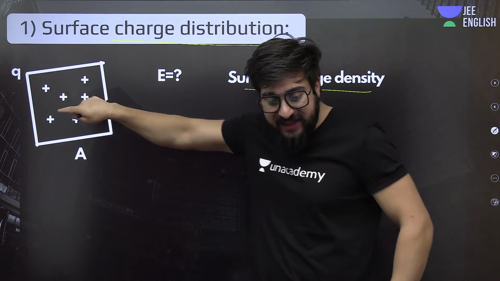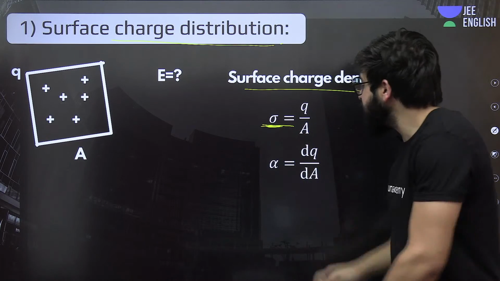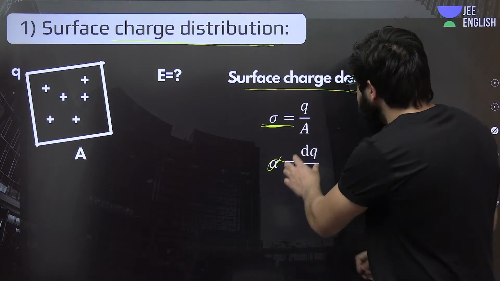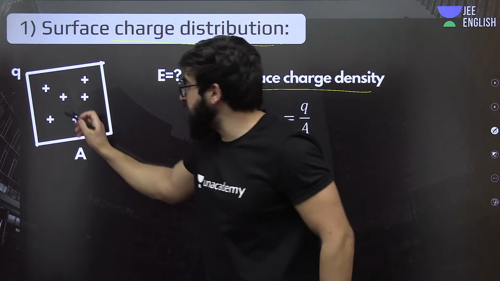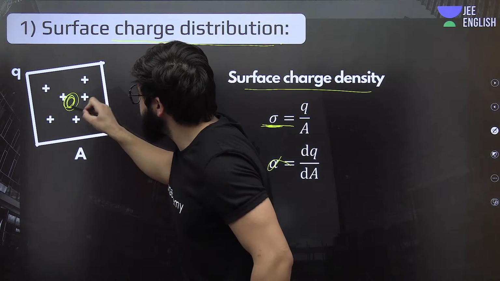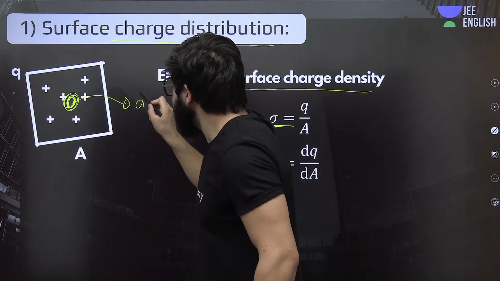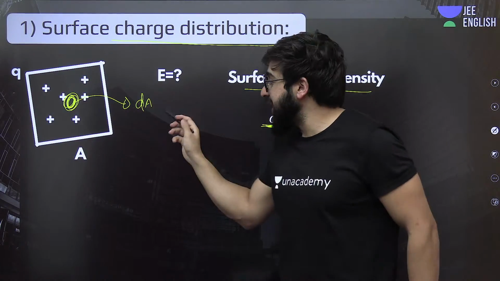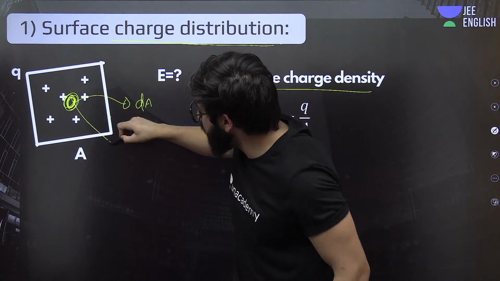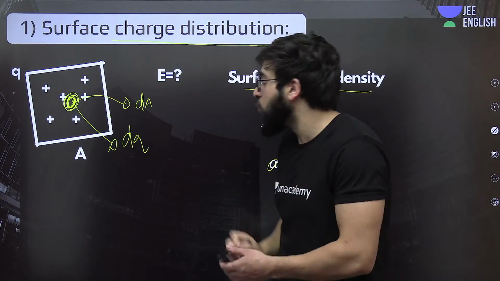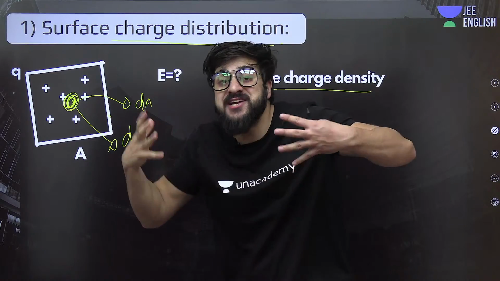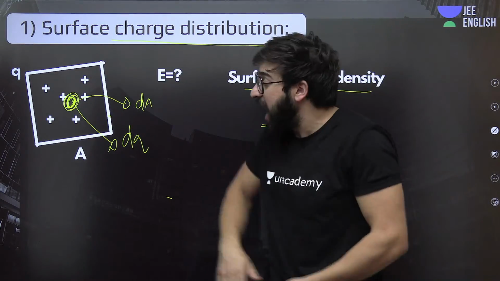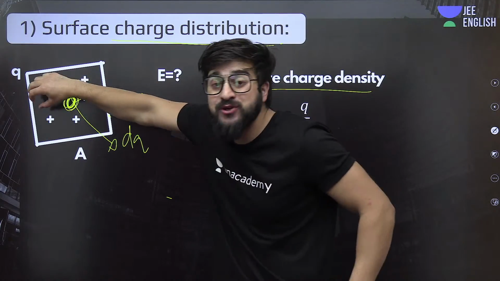In that case we basically call it this: sigma is Q by A, or this sigma is nothing but dQ by dA. What is dQ by dA? I'm asking you on this very small element dA. Understand, the whole area has a very small element, that is dA. On this much, how much charge is present? That will be dQ. On unit area, how much charge is present, which is what sigma is telling us: how much charge is present on unit area.